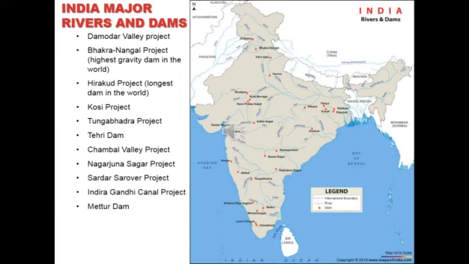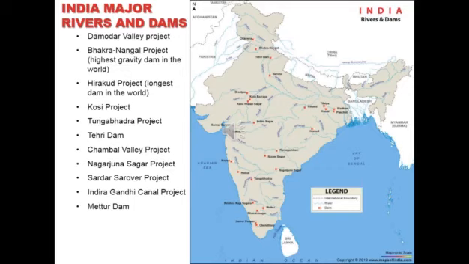So now come to page number 160 and 161. In today's class, we will discuss the projects, the list of projects. There are a lot of dams, as I have already told you. But in this book, they mention just 11 projects, the most important multi-purpose river valley projects of India.